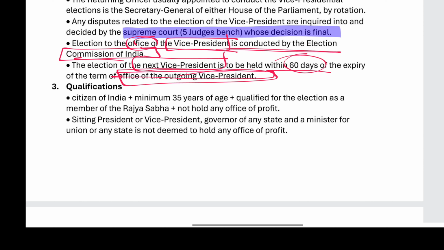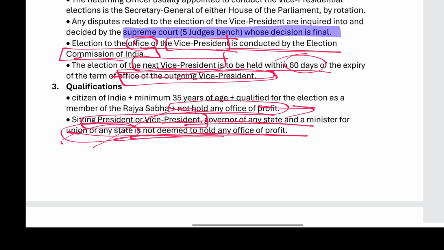He should also not hold an office of profit. The sitting President or Vice President, the Governor of any state, or a minister of the Union or of any state is not deemed to hold an office of profit.